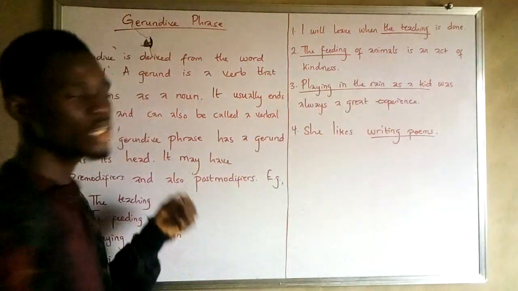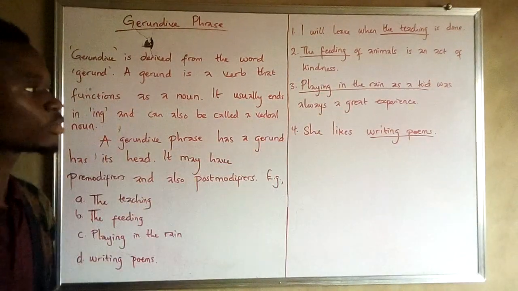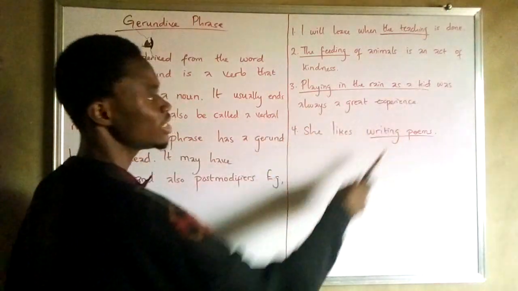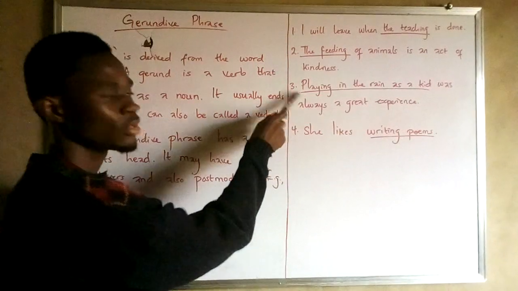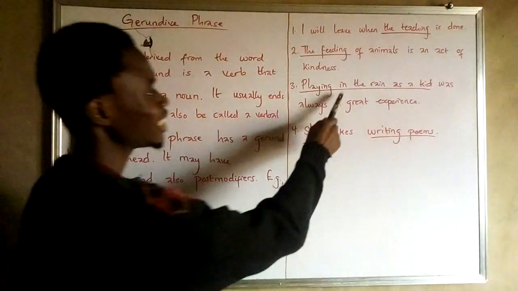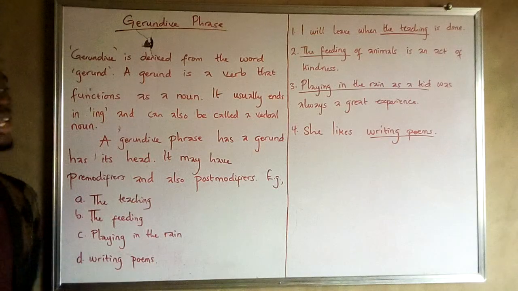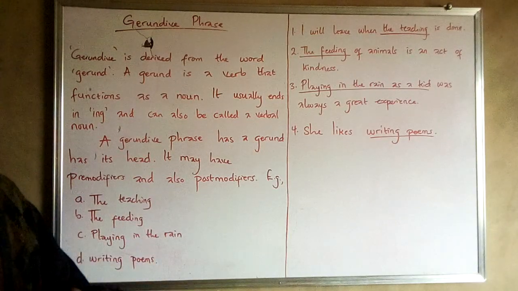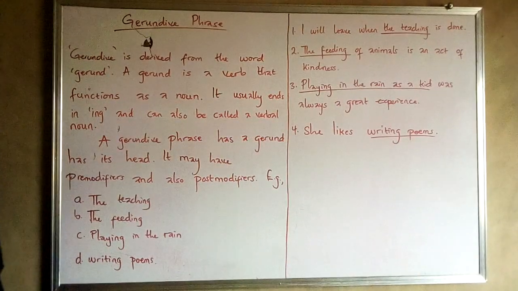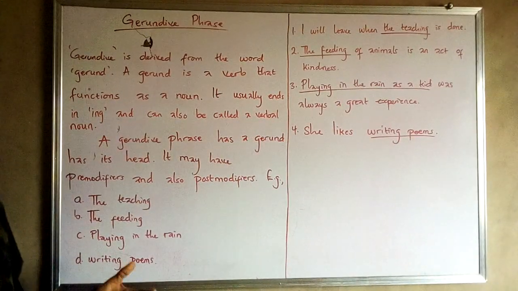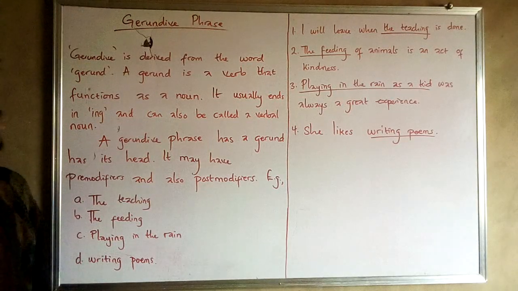In the rain is a prepositional phrase acting as a post-modifier to the end of the phrase, playing. As a kid is another prepositional phrase acting as a post-modifier to playing. Together, in the rain as a kid, they are acting as a post-modifier to the gerund, which is the end of the phrase.